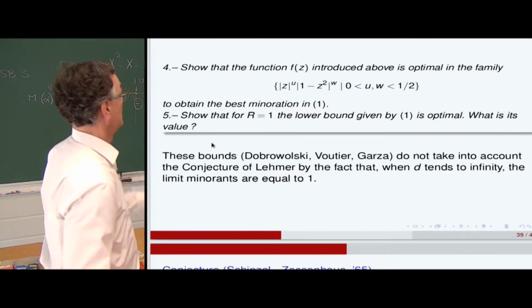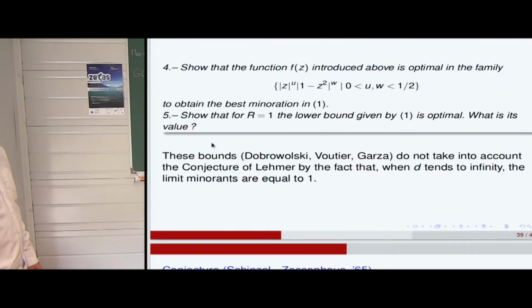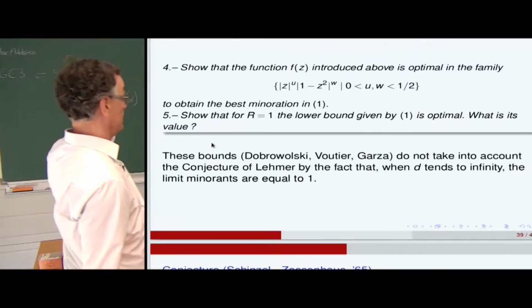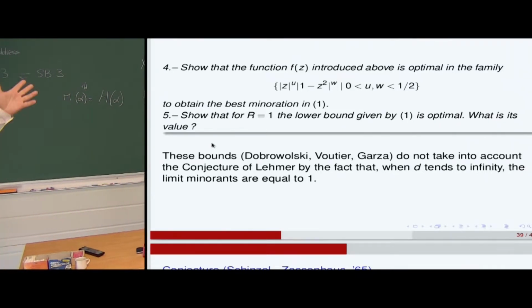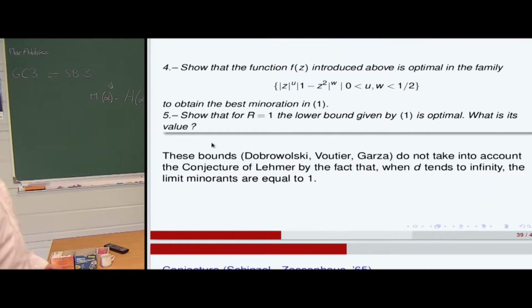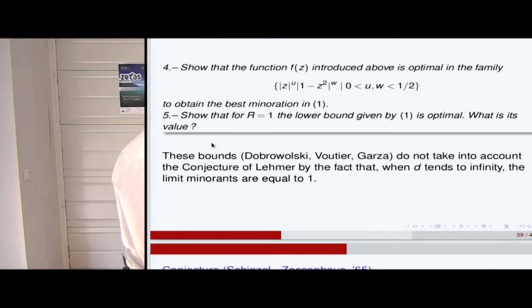Okay, so my natural comments. These bounds, the very famous Dobrovolsky inequality, Voutier, or Garza, do not take into account the conjecture of Lehmer, by the fact that when d tends to infinity, the limit minorants are equal to 1. They do not solve anything.